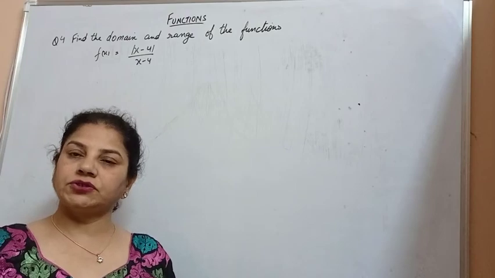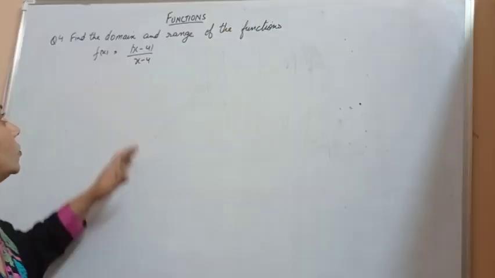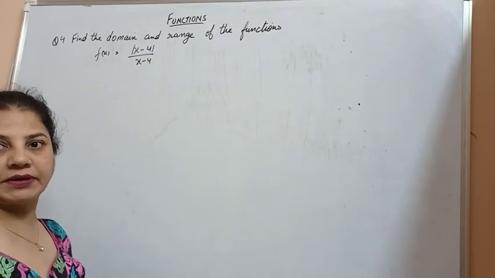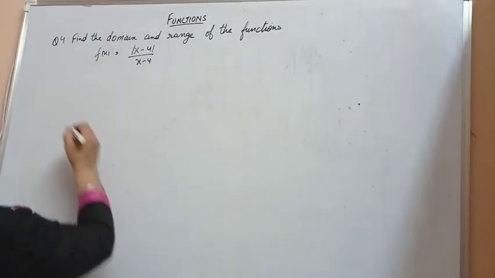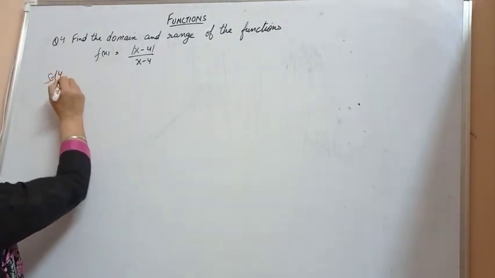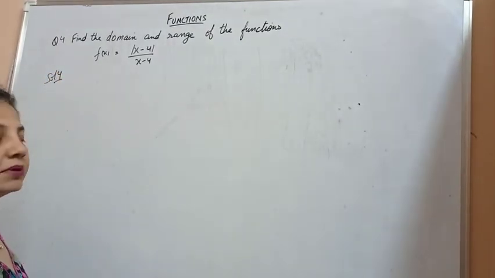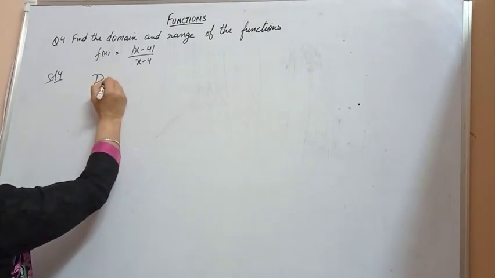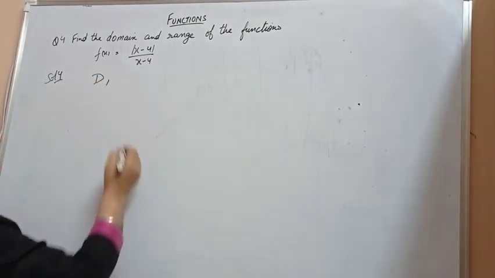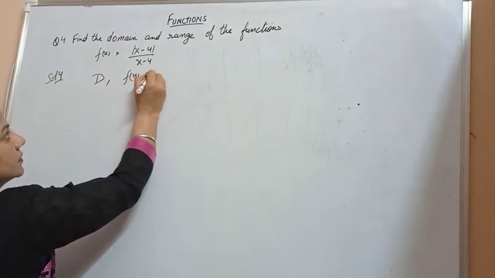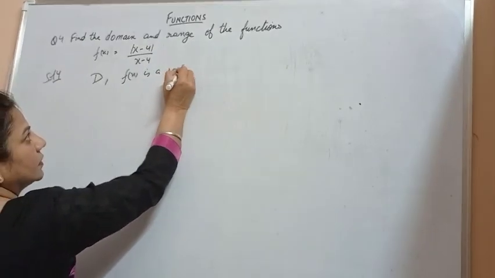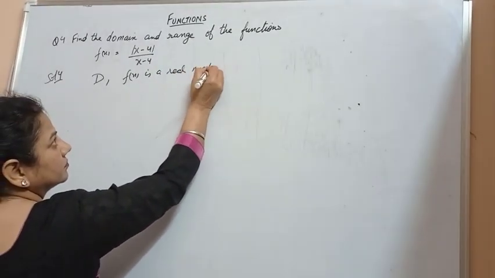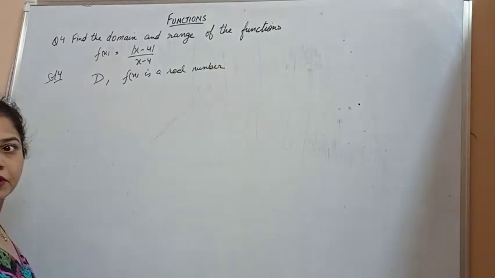Find the domain and range of the function f(x) is equal to mod x minus 4 upon x minus 4. So we know that the domain of the function f is a real number. Therefore, f(x) must be a real number.